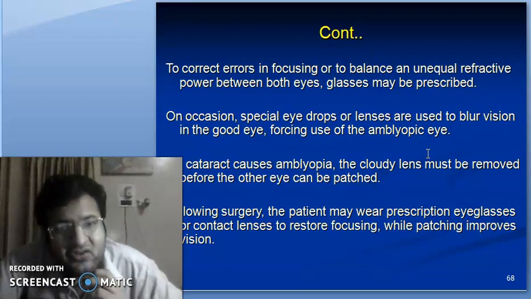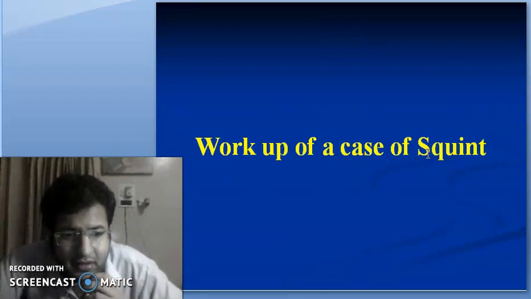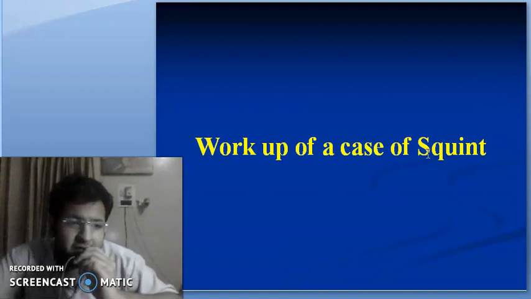If a cataract is causing amblyopia, the cloudy lens must be removed before the other eye is patched, otherwise it will be of no use and bilateral amblyopia can result. And following any surgery, the patient may wear prescription eyeglasses or contact lenses to restore focusing, while the patching improves the vision. Next, we will look at the workup of a case of a squint.